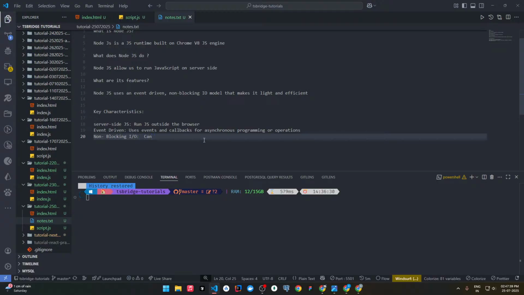You can understand it like multi-threading. If we have multi-threading, we can perform multiple tasks and handle many operations simultaneously.